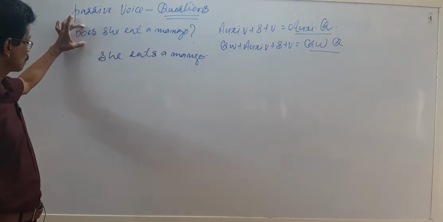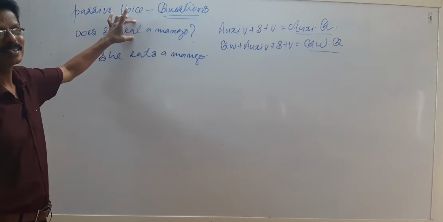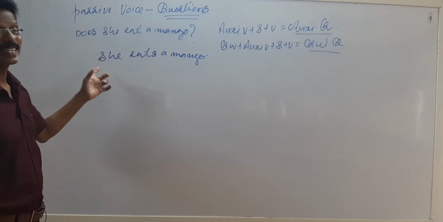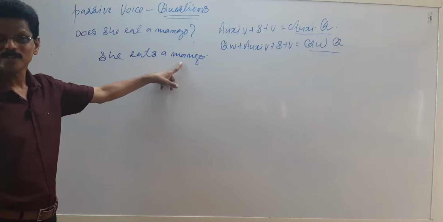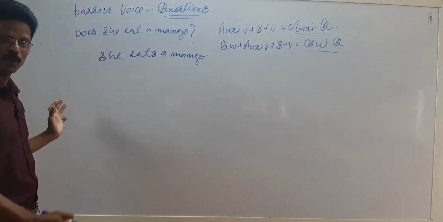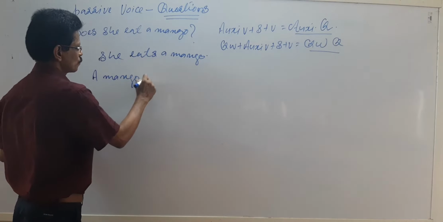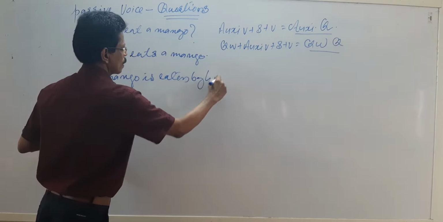So, auxiliary verb plus subject plus verb is the structure. If that sentence is changed to statement form, it is: she eats a mango. Into passive voice, as you know, a mango is eaten by her.